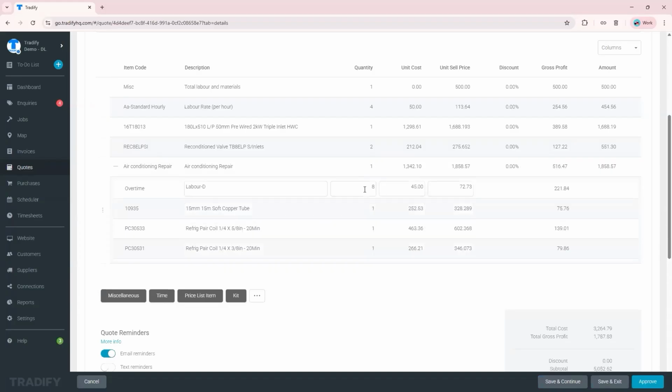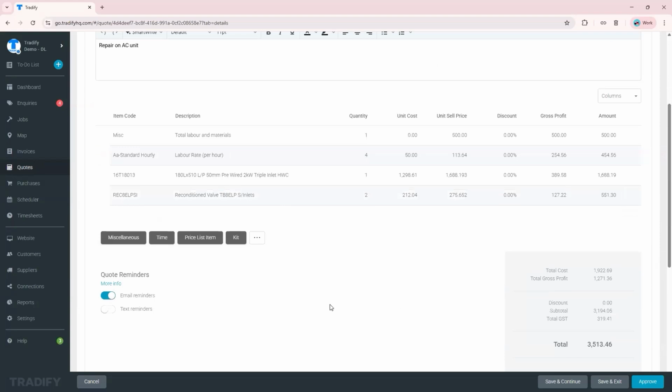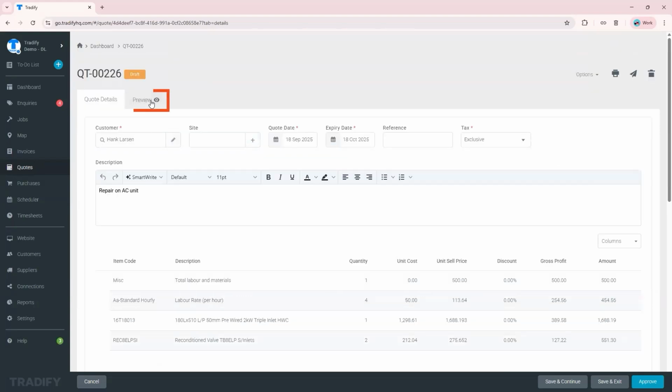So all you need to do is modify your quantity of those materials. If you don't need them, just put 0, and it will not be added in the kit. But yeah, that's just a kit, and we'll just delete that one, and we'll just keep it simple with the line items. So that's how you delete the items. So there you go. And preview this one.